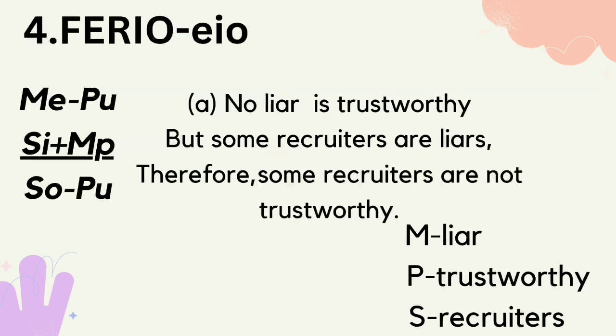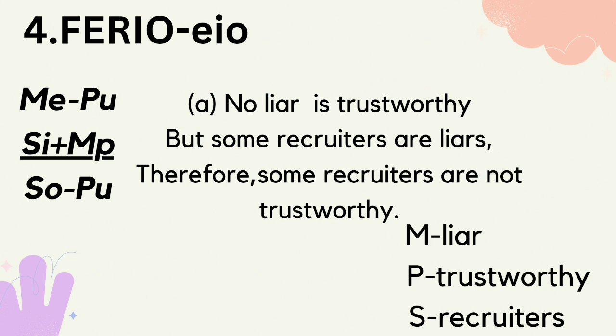Number 4, Ferio. The vowels or modes of Ferio is A-I-O. So, M-A negative P-O, so it is a no because it is negative. So, S-I plus M-P is affirmative, S-O negative P-U is a negative.